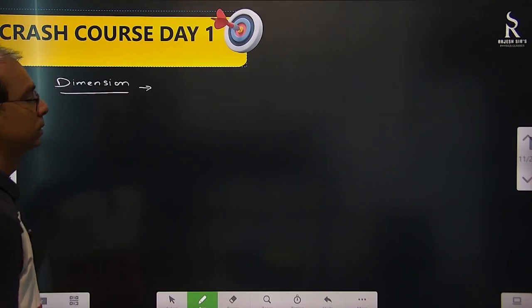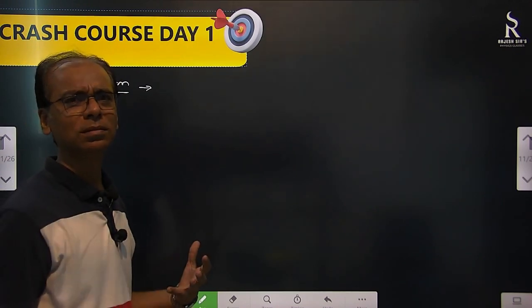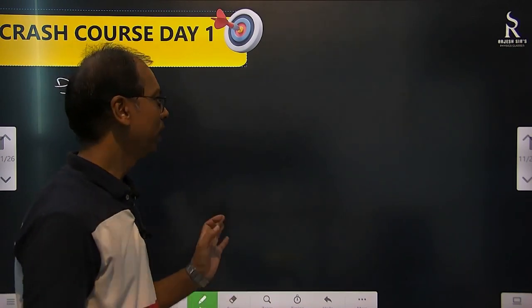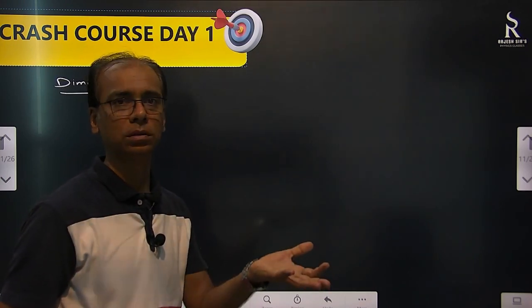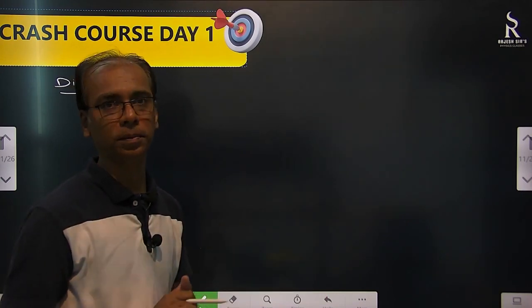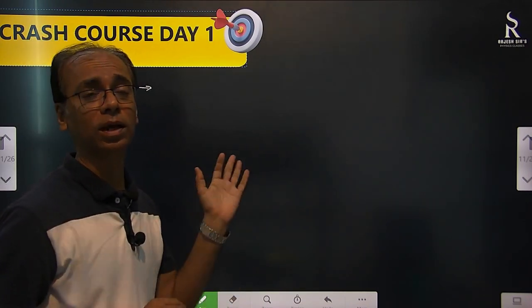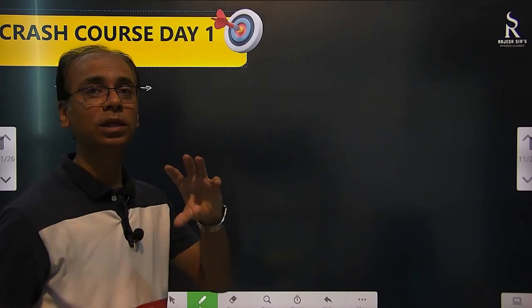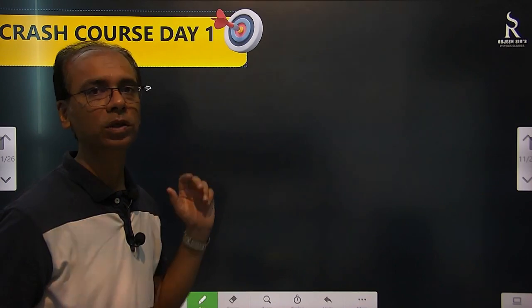Right. Now what we have? Dimensions. Dimensions means what? Dimensions are there for all fundamental quantities, we know that. But why we study dimensions is to see how we are going to represent other quantities in terms of fundamental quantities. Like we all know, for length we write it as L, for time we write as T, for mass we write as M, right? So how we are going to represent any other quantity, mainly derived quantities, in terms of fundamental quantities, we require dimensions.